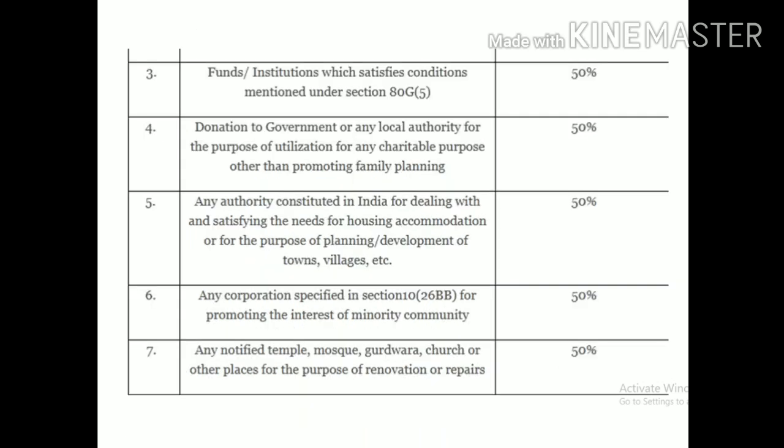Then next we have 50% with the limit. Okay, 50% with the limit. Total we have 1, 2, 3, 4, 5. Okay, then what's the first one? The funds to institutions which satisfy the conditions mentioned in section 80G subsection 5. See here, which is the condition specified in section 80G(5).